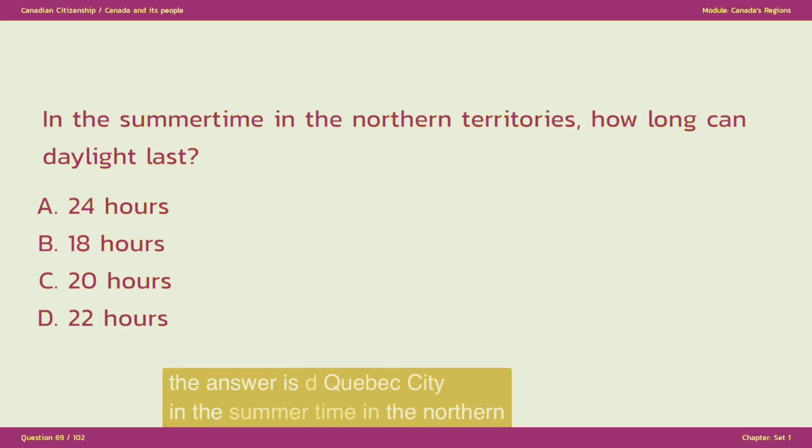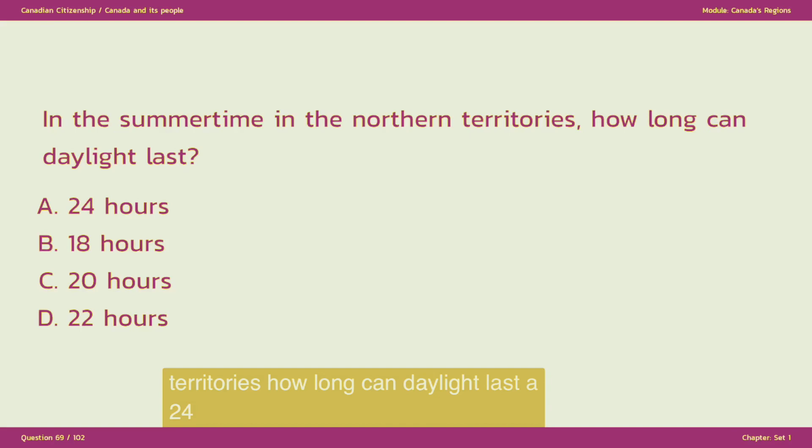In the summertime in the Northern Territories, how long can daylight last? A. 24 hours. B. 18 hours. C. 20 hours. D. 22 hours. The answer is A. 24 hours.